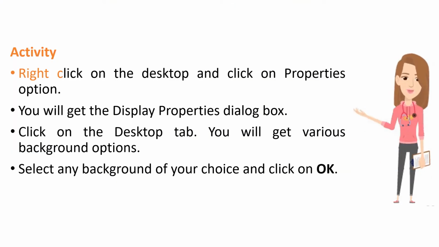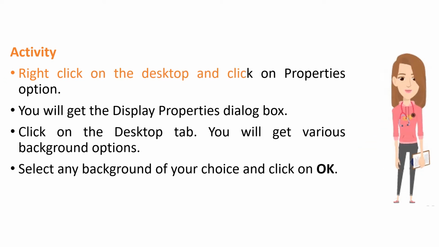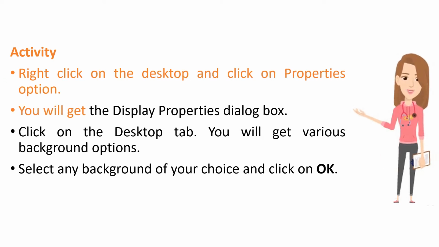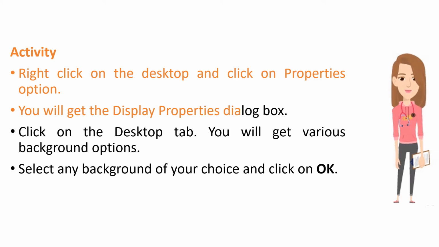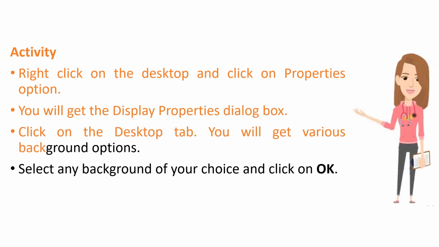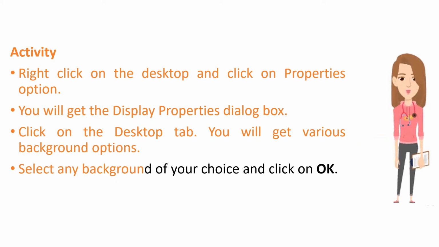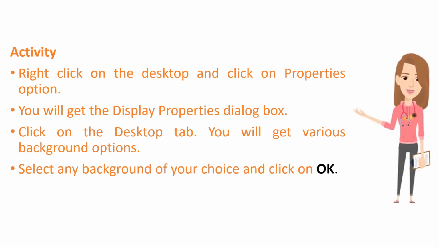Activity. Right click on the desktop and click on Properties option. You will get the Display Properties dialog box. Click on the Desktop tab. You will get various background options. Select any background of your choice and click on OK.